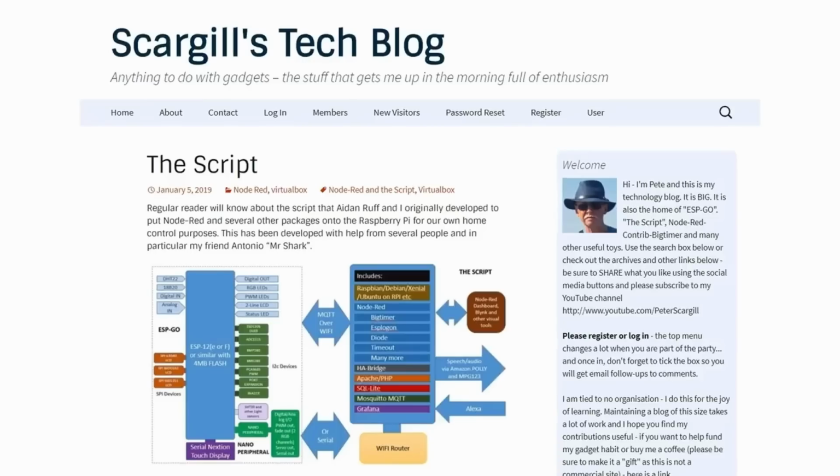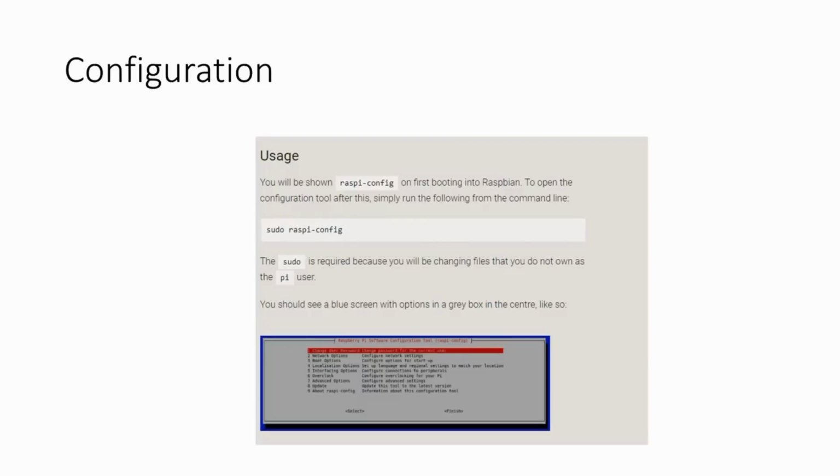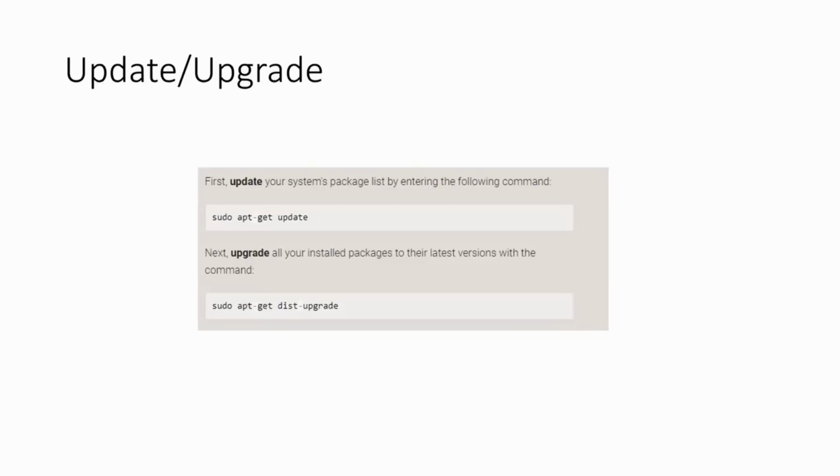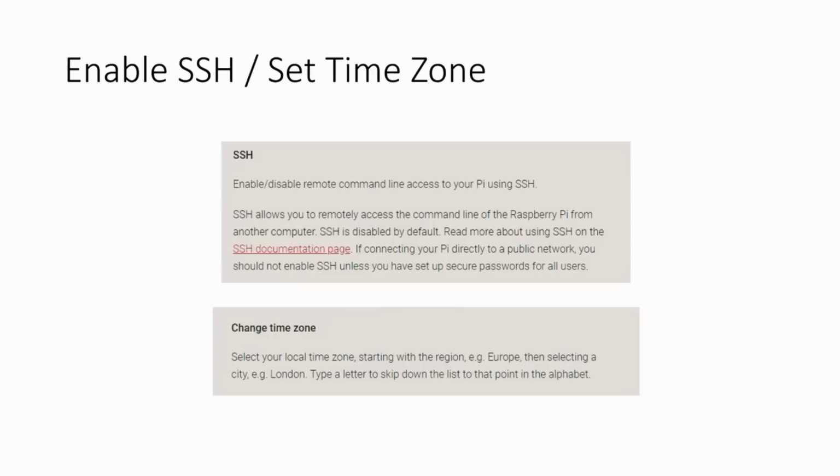Then we start our new Raspbian, do all required configuration and the standard update and upgrade to get everything on the latest status. Please do not forget to enable SSH if you want to connect from a remote PC to your Raspberry and to choose your time zone. You find a link in the description on how to set up your Raspbian.